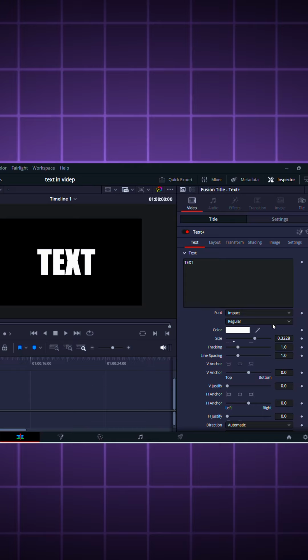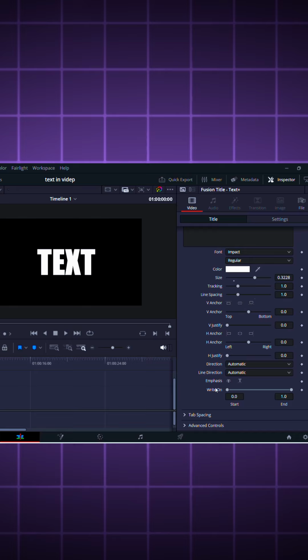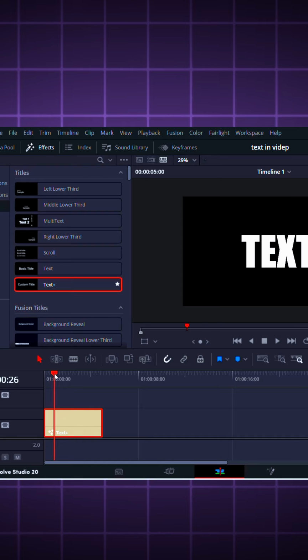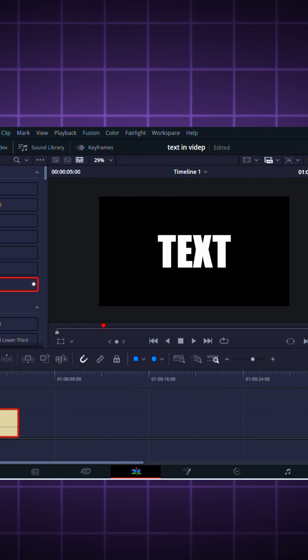While you're in this space, scroll down. You'll get to see this write-on effect. This is the one that we're going to be using. So take your playhead and place it to where you want the text to start.